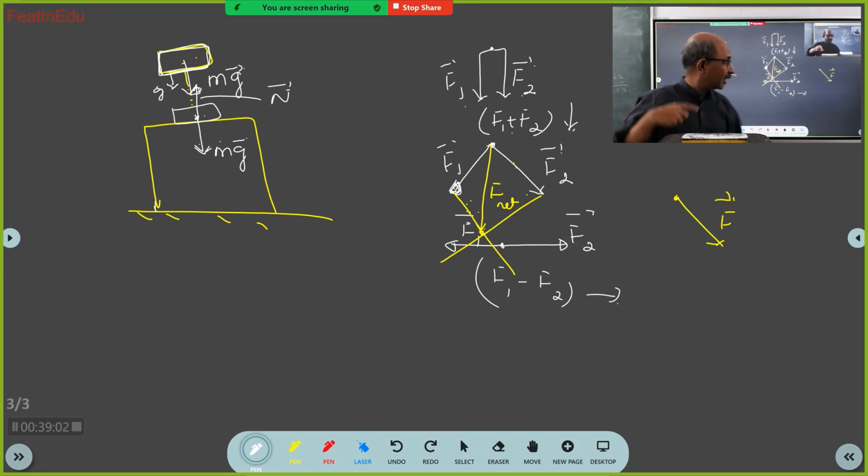Now this is the condition of the body. You can see here. Yes, sir.